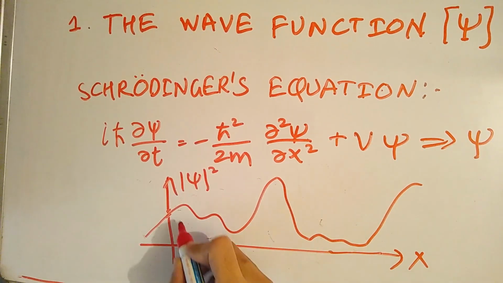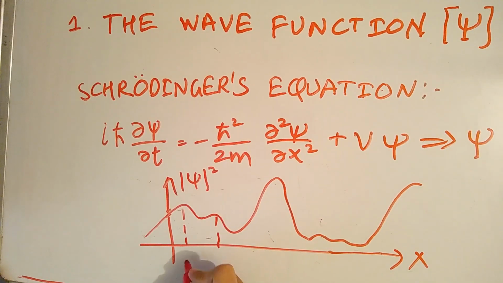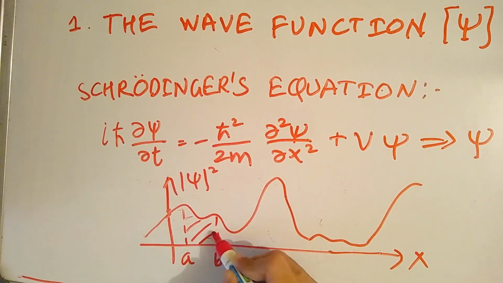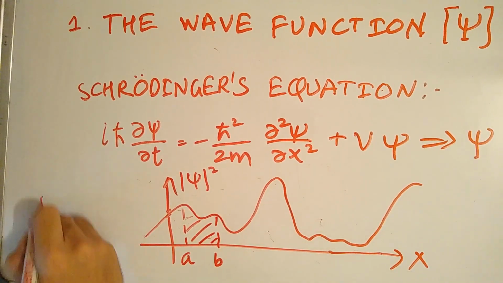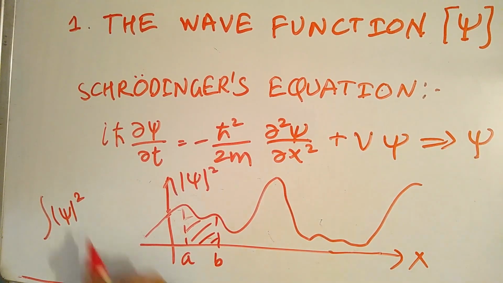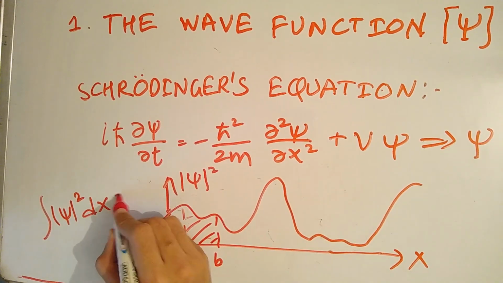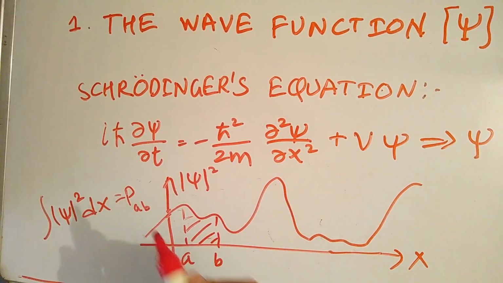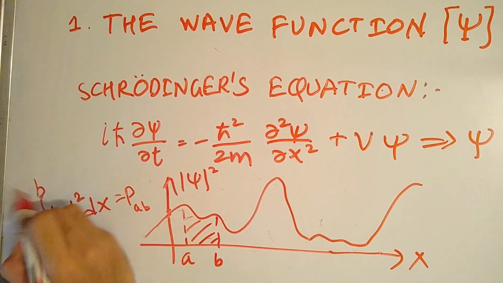For example, if we were to find the particle between A and B, the area under this curve will represent the probability of finding that particle between A and B. We know that the area under a curve is also represented by integration notation. So the integration of the modulus of psi squared with respect to the distance dx will give the probability of finding the particle between A and B. You just have to integrate it definitely.